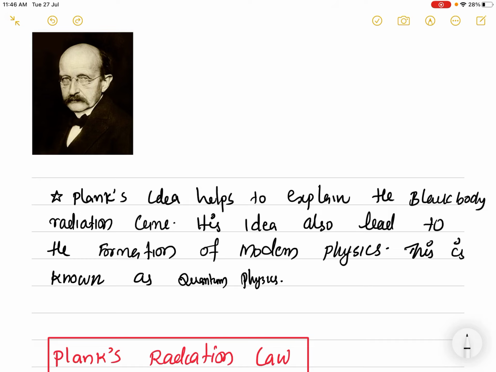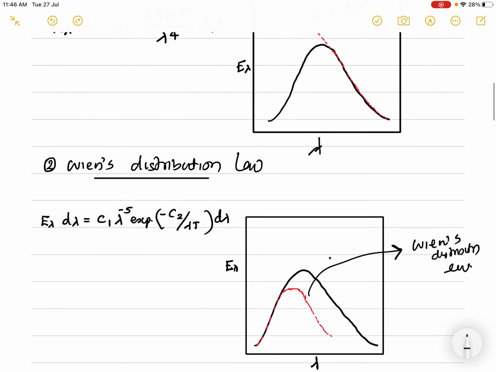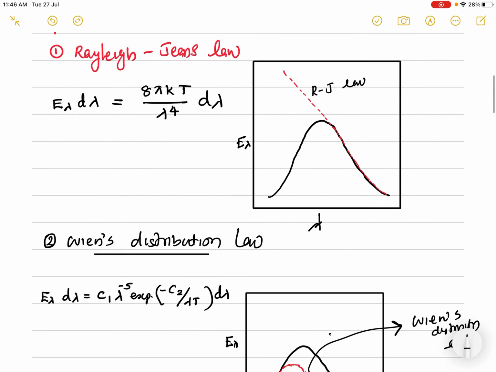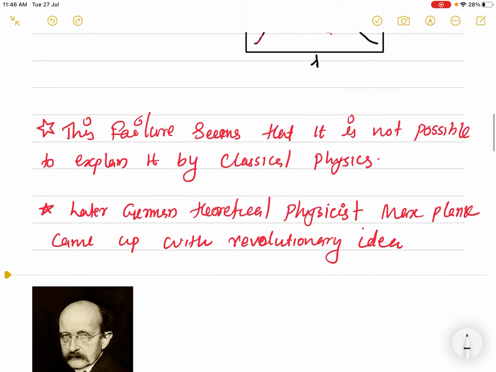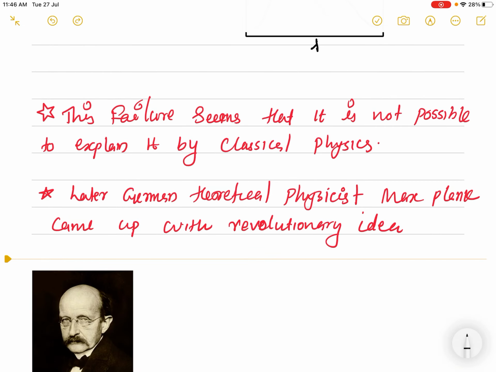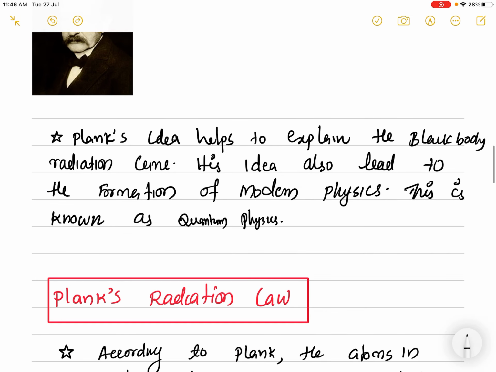From this development onwards, physics is called modern physics, and before this it is known as classical physics. The failure of Wien's distribution law and Rayleigh-Jeans law is due to the failure of classical physics to explain this phenomenon. Planck's idea leads to the formation of a new physics known as modern physics, also known as quantum physics.